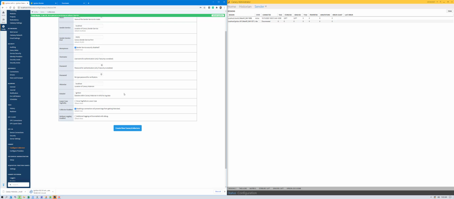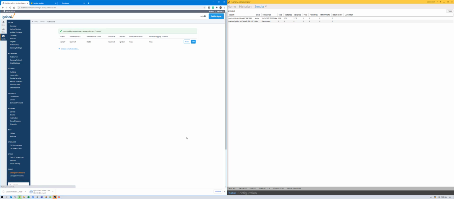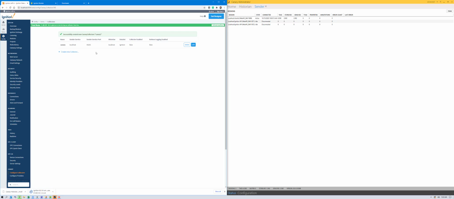The Chirp module converted all tag names to lowercase, so we'll want to make sure we enable the lowercase tag name path, and I need to disable the collector. I don't want to start logging tags yet. It's an important feature. Lowercase tag paths is enabled, the collector is disabled. So now it's ready to go.